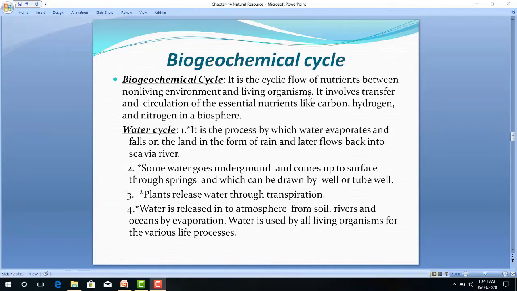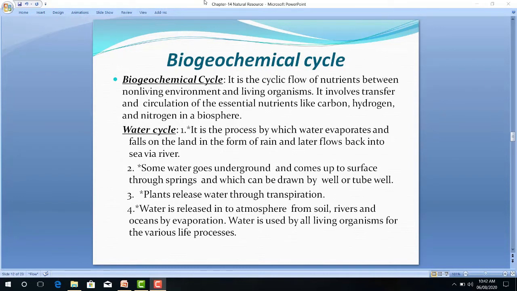It is a cyclic flow of nutrients between the non-living environment and living organisms. It involves the transfer and circulation of essential nutrients like carbon, hydrogen and nitrogen in the biosphere.